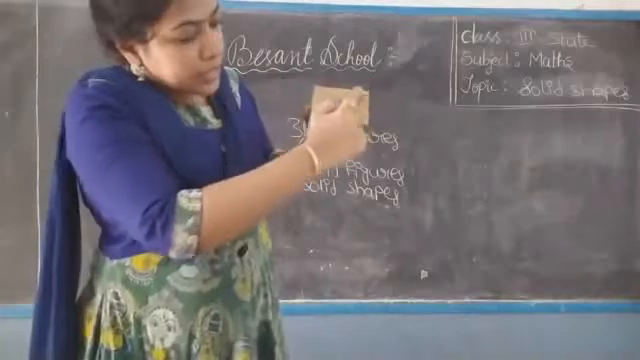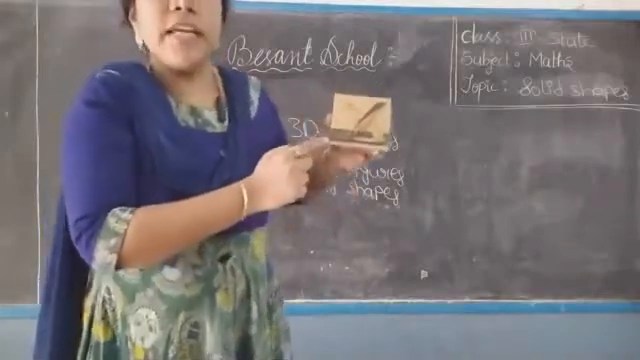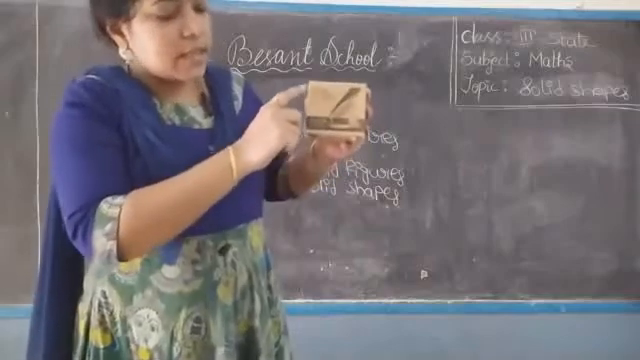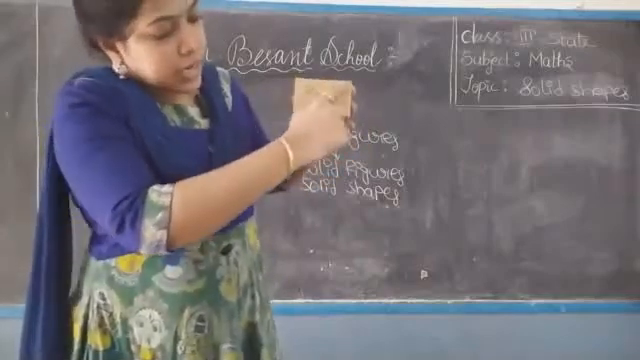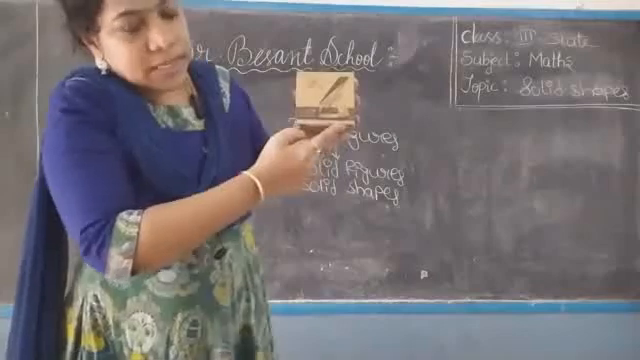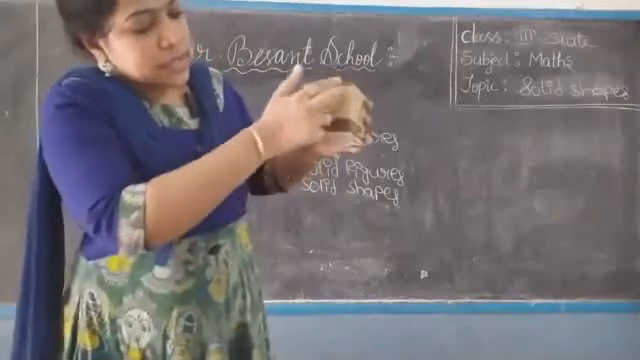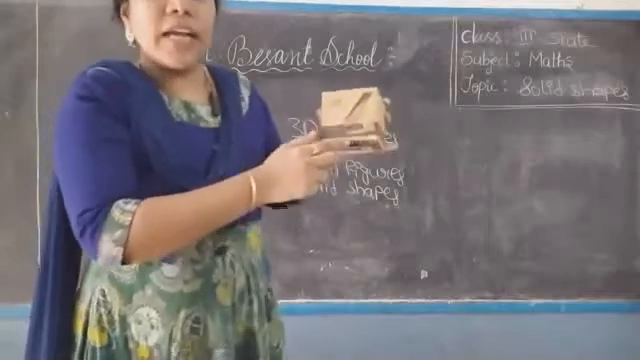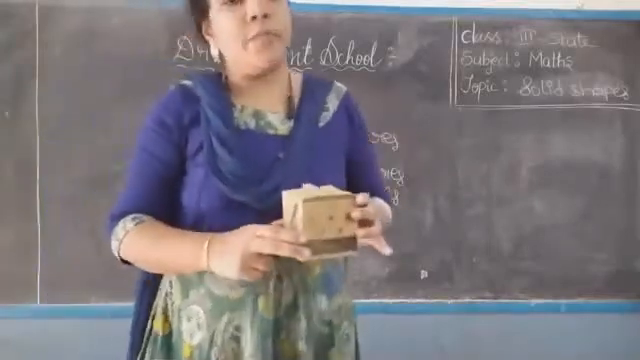All these lines are called edges. What are all these called? Edges. This line and this line and this line and this line. All these lines are called the edges of the cube.